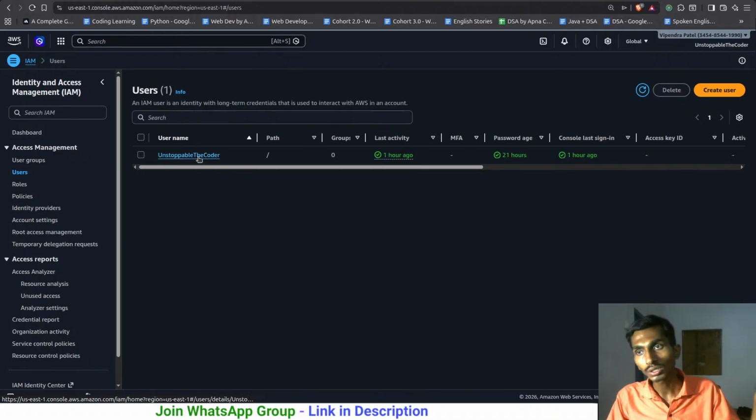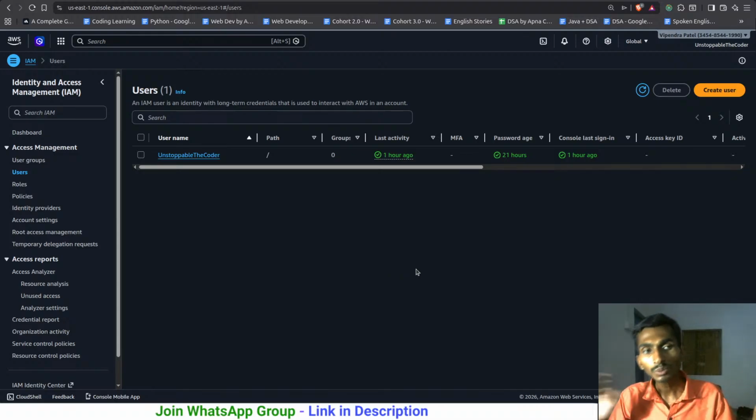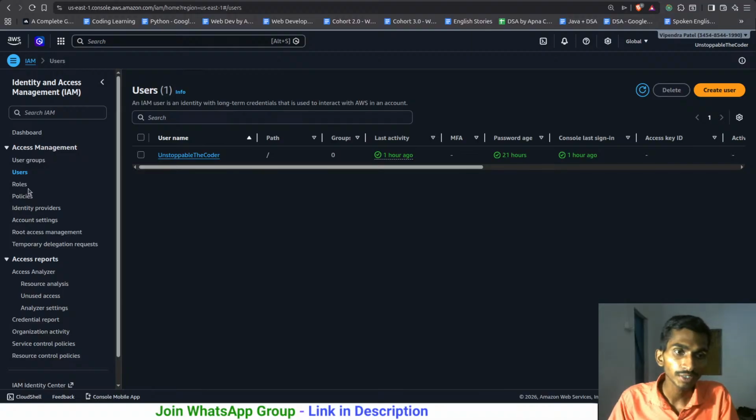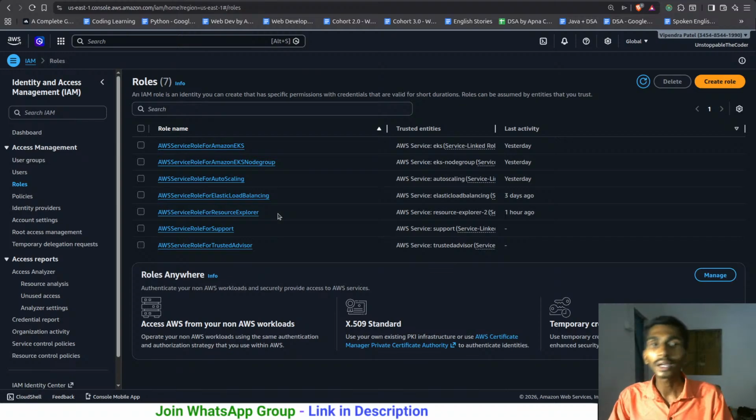So there is a root user that can do anything, and then you can create many other users which have some specific roles, some specific permissions that they can perform. They cannot do everything as the root user. So this is how you can get many users as well. When it comes to roles, I'm not going to talk about it now, but if you are working with AWS, sometimes you will have to create some specific roles to allow the user to perform some kinds of actions. I'll talk about it later in the future.